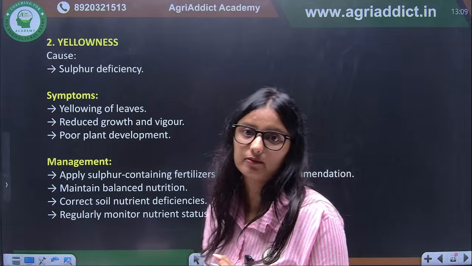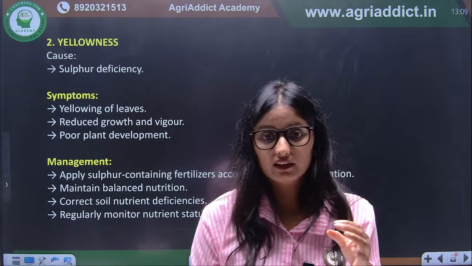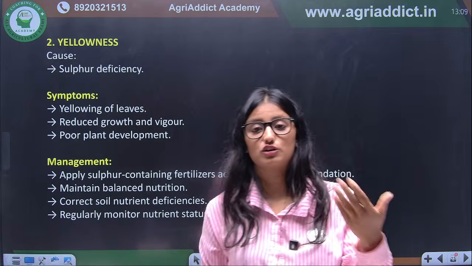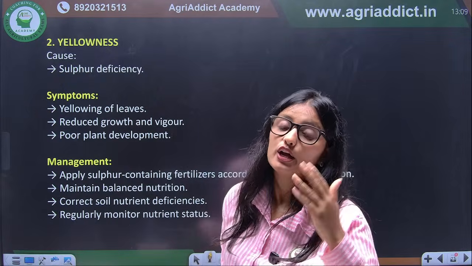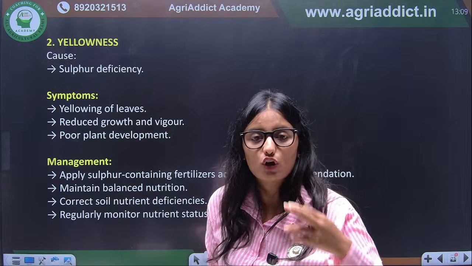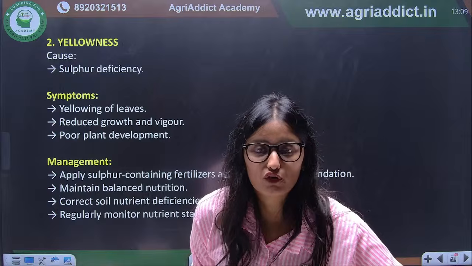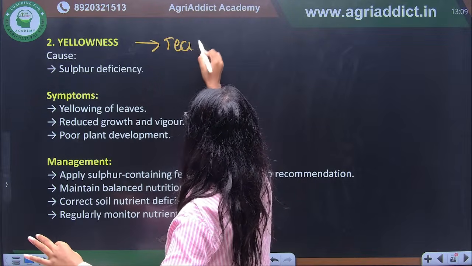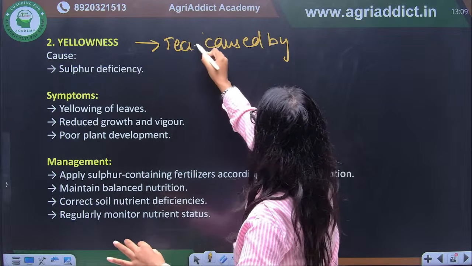Again, this is very important. They can ask, like they asked about calyx splitting in your last exam: calyx splitting is a physiological disorder of which of the following. So they can ask about yellowness: yellowness is a physiological or nutritional disorder of which of the following. So it will be tea. Yellowness is a physiological disorder of tea that is caused by what?